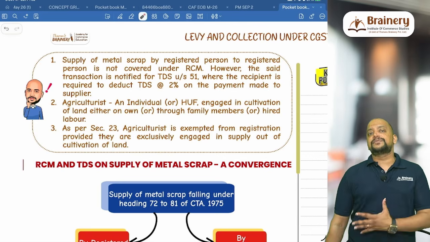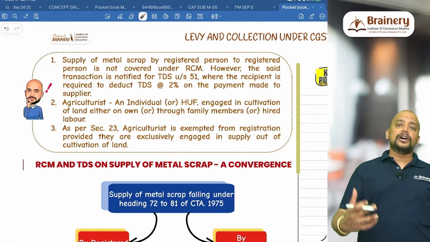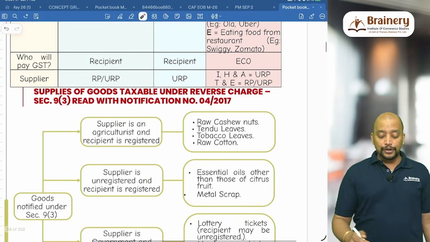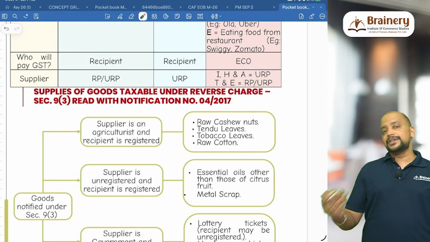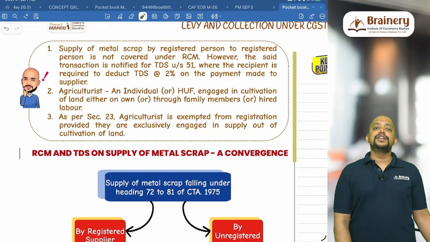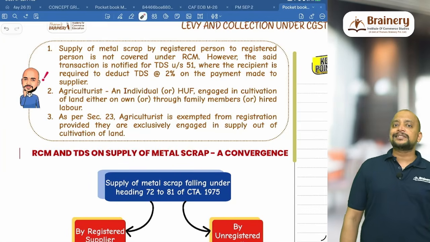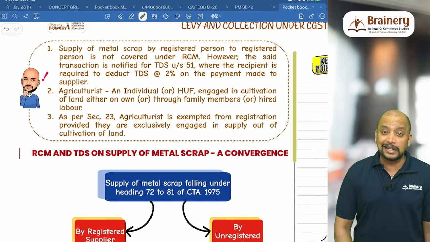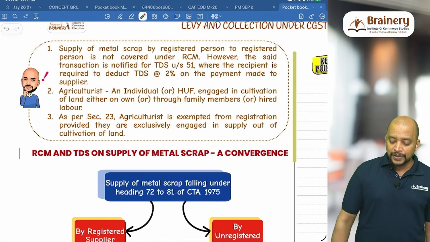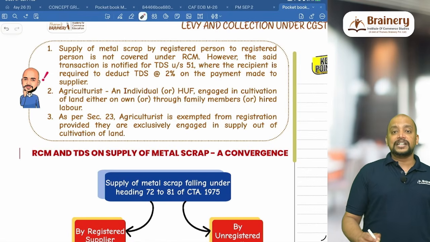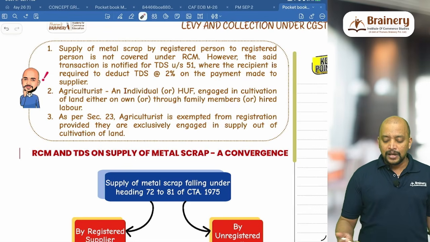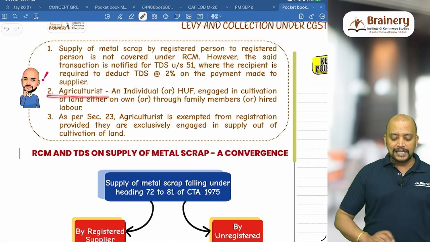Then agriculturist, we need to understand. The first point: raw cotton, raw tobacco, raw cashew nuts, tobacco leaves and tendu leaves by an agriculturist to a registered person is given. Who is an agriculturist? Very, very important point. Only an individual or HUF will be considered as agriculturist. Others are not treated as agriculturist. A company or a partnership firm cannot be treated as agriculturist, only an individual, and they should be either engaged in cultivation on their own, or they need to get it cultivated through hired labor or through family members. Then they are called agriculturists.